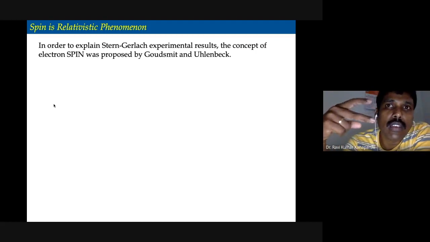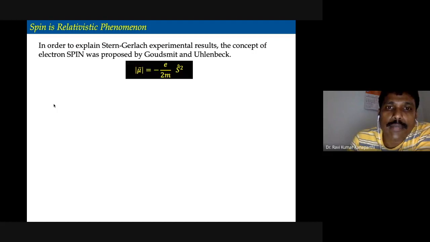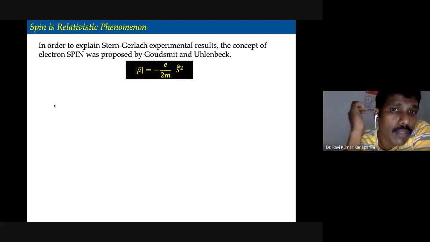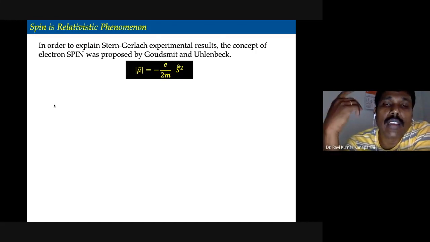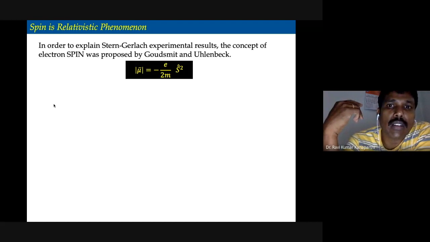That means there is a split of the lines, which indicates that there are two different orientations for the electron. Based on that, they proposed that there is an intrinsic spin. The electron is not just orbiting; it also has a spin.